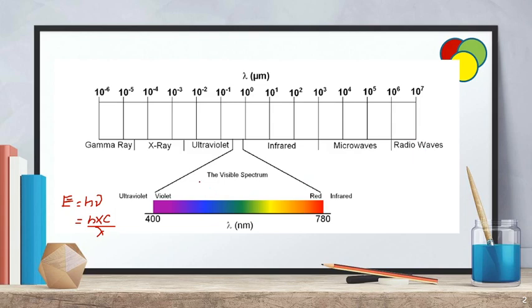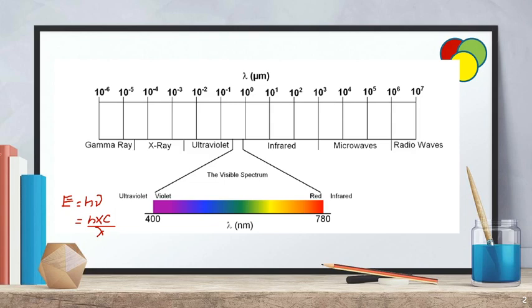And here our intention is to study infrared spectroscopy. What do you mean by infrared spectroscopy? Generally, spectroscopy is the study of interaction of electromagnetic radiation with matter. So in which form? Electromagnetic radiation in the form of infrared radiation.